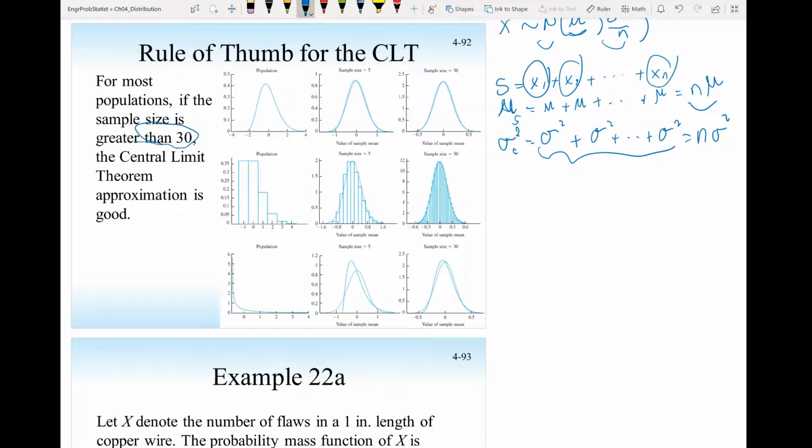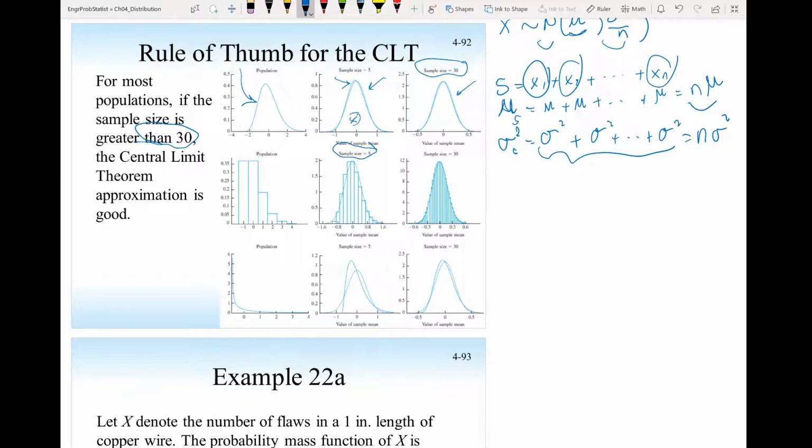And here is an example. This is a population with this probability distribution or density function. Now this is a sample mean of size 5. The solid line is the distribution of the sample mean x bar. The dotted one is a normal distribution, so it becomes closer when you compare them. Now if I increase the size to 30, they almost match. So the solid line, which is the probability distribution of the sample mean, is almost like the dotted one, which is a normal distribution.